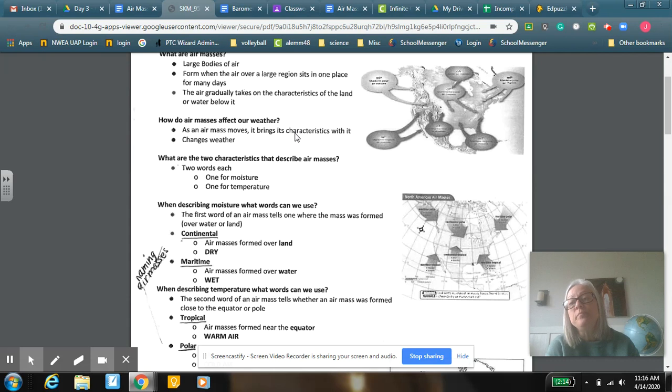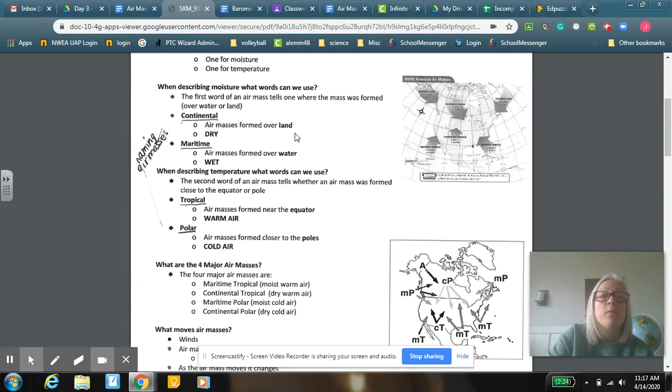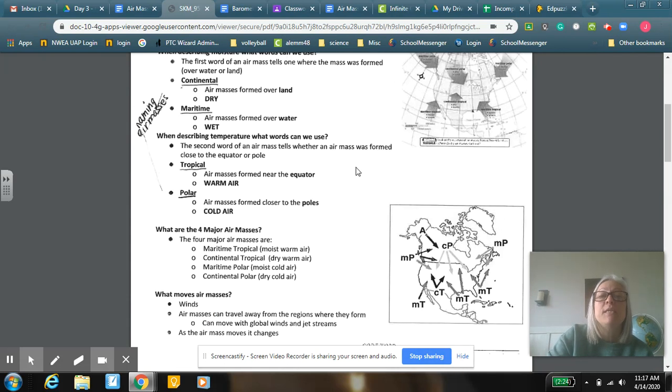Continental just means that it's dry air. Obviously, land is generally dry, so we say that that's dry. If we say that it's maritime, it's moist because water is moist. There are a couple other words that we use when we're describing temperature. For temperature, we would say tropical, which is by the equator.